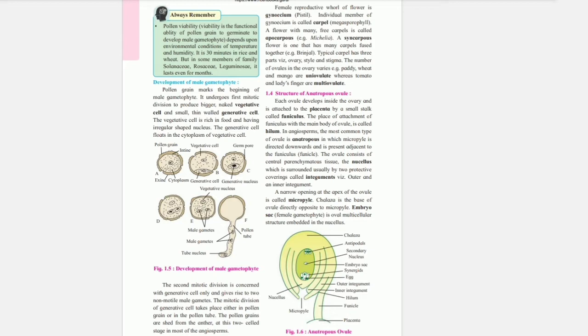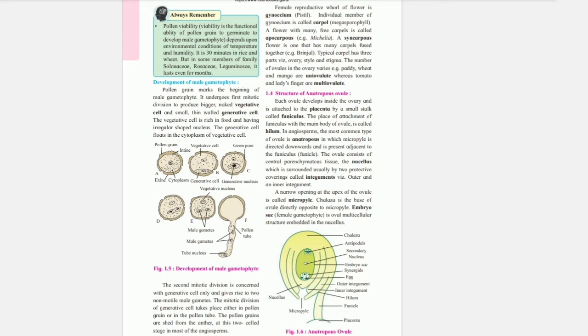Development of male gametophyte. Pollen grain marks the beginning of male gametophyte. It undergoes first mitotic division to produce bigger naked vegetative cell and small thin-walled generative cell. The vegetative cell is rich in food and has an irregular shaped nucleus. The generative cell floats in the cytoplasm of vegetative cell.